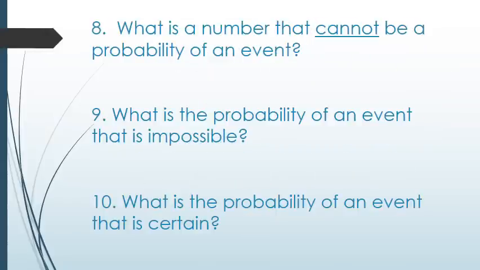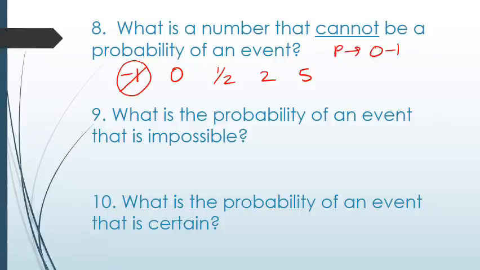What is a number that cannot be a probability of an event? Let's look at these examples: -1, 0, 1/2, 2, and 5. When I look at these numbers here, -1 cannot be a probability. Negative numbers will not work. Probabilities must be between 0 and 1. 0 is between 0 and 1, 1/2 is between 0 and 1. However, 2 and 5 are greater than 1. Those are not possible probabilities.